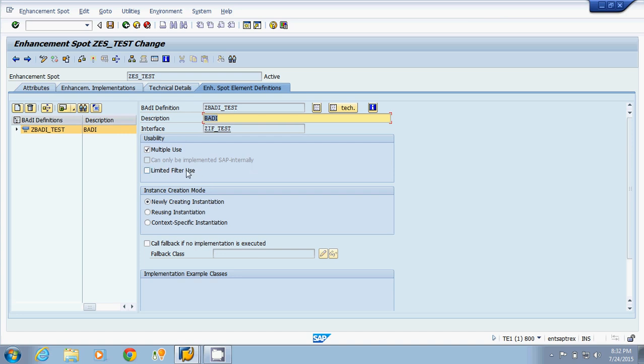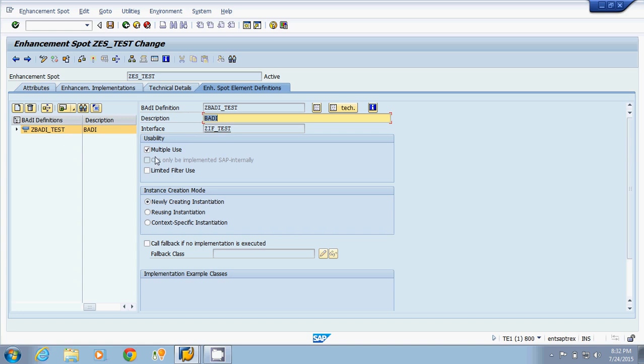Now what are these three options? What is this multiple use? If you tick this multiple use, only in that case can you create multiple implementations for a BAdI definition. If you are not clicking on this, you cannot create multiple implementations.